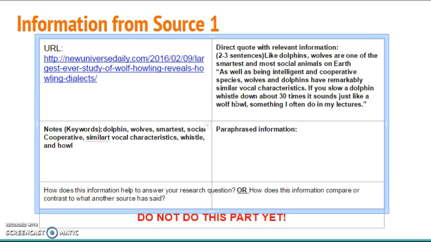To me, this means that wolf howls and dolphin whistles are similar when the dolphin whistle is really slowed down. I didn't know this until I read the article, and to me that is really cool.